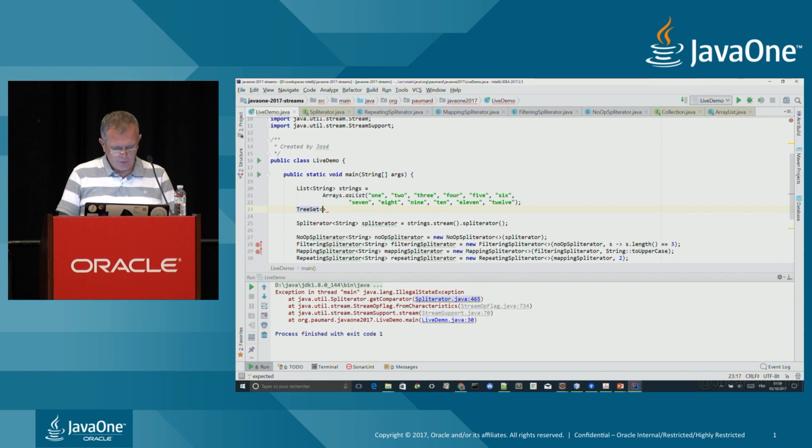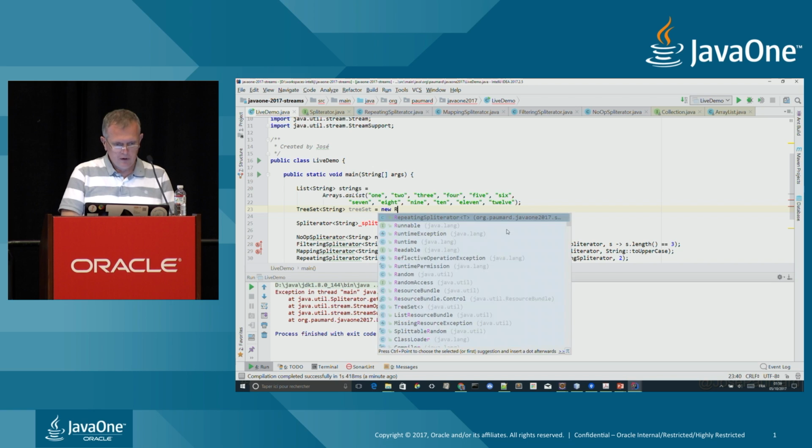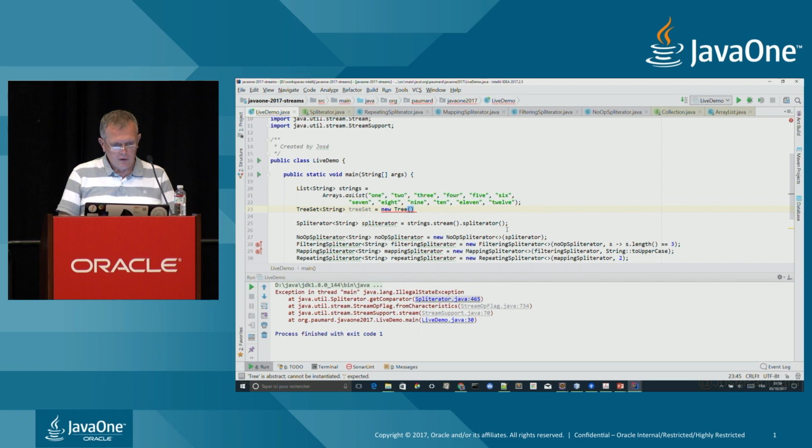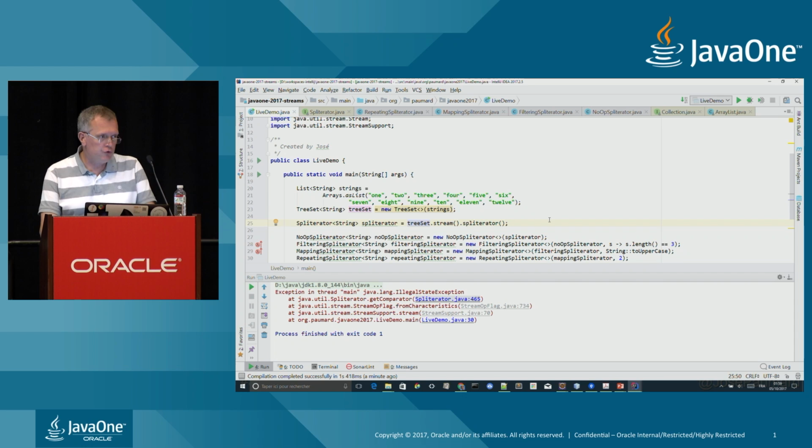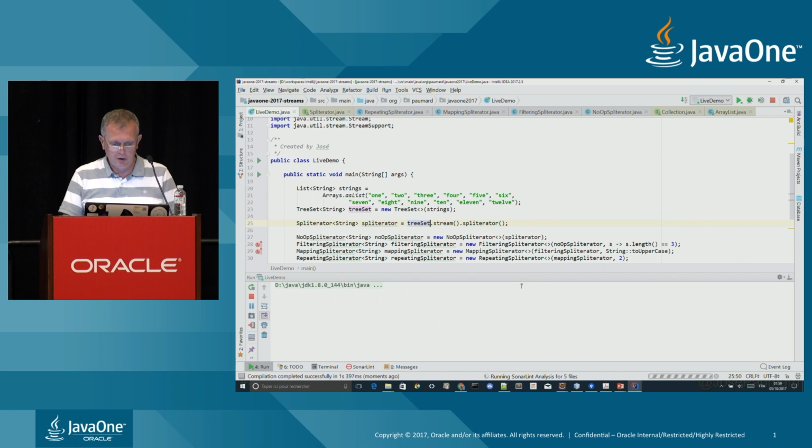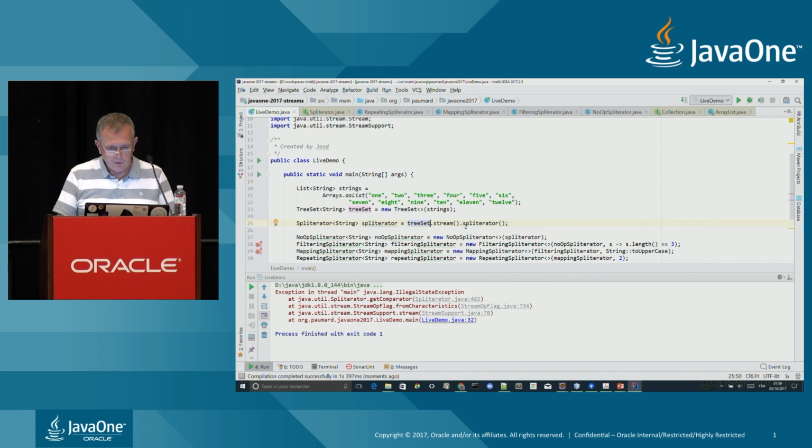TreeSet of string, created on this array list of strings, pass this tree set here. And now, since this tree set is a sorted set, the stream produced is automatically sorted itself, and I have the exact same bug, illegal state exception, right?